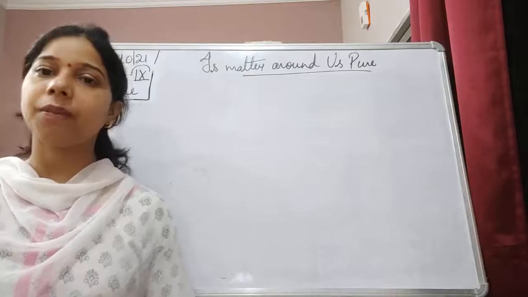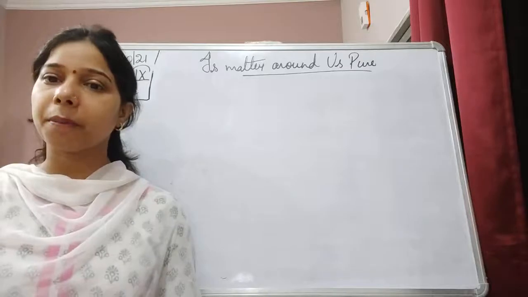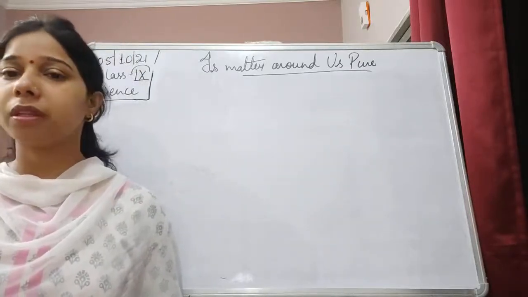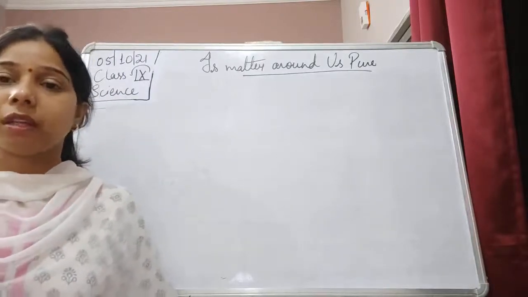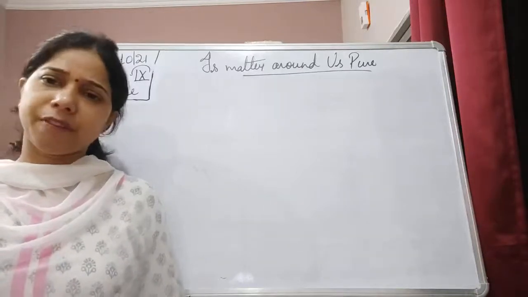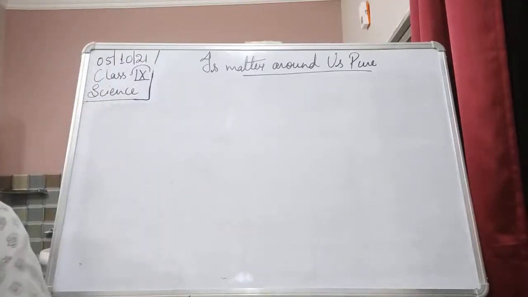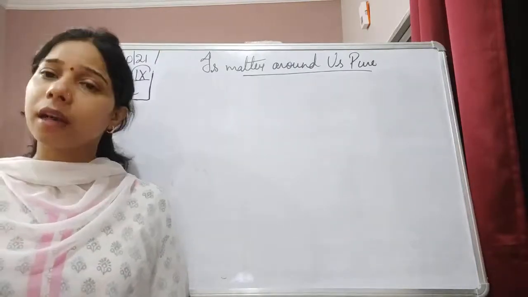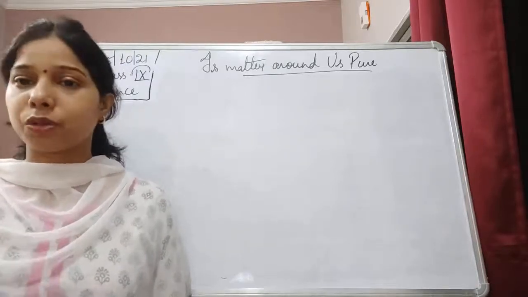So students, in the previous class in this chapter, Matter Around Us, we were talking about the properties of the metal. We have seen the different properties: metals are solid at room temperature. Metals generally are malleable and ductile. Metals are of very few colors, generally grey or white. Metals are sonorous and hard. Metals have high tensile strength. They have high melting and boiling points, as well as being very good conductors of heat and